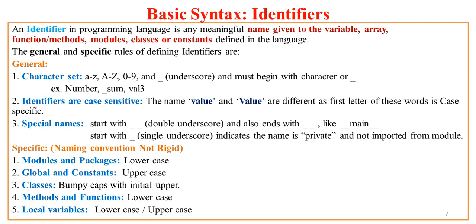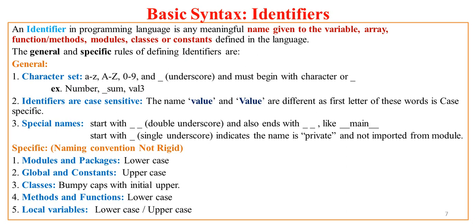So Python supports the lowercase letters a to z, uppercase letters A to Z, digits 0 to 9 and combination of digits from 0 to 9. It supports underscore character while naming the identifier, and to define any identifier, that identifier must begin with either a character or underscore.